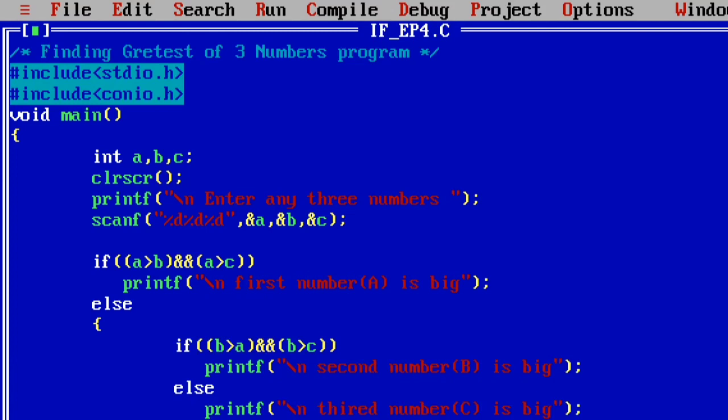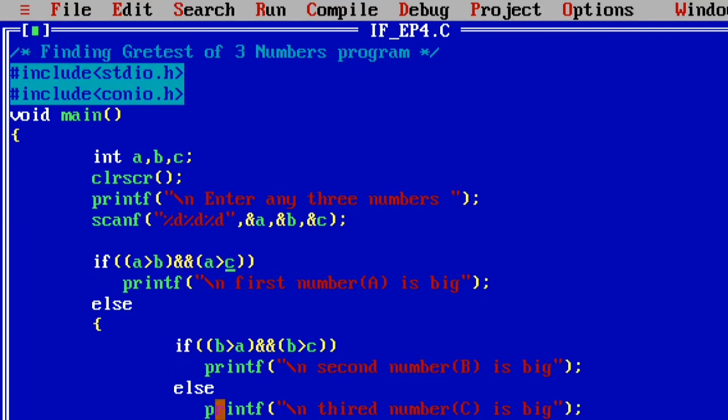If you take one example, a value as 11, b value as 22 and c value as 33. Now 11 is greater than 22, and 11 is greater than 33. Both conditions are false.